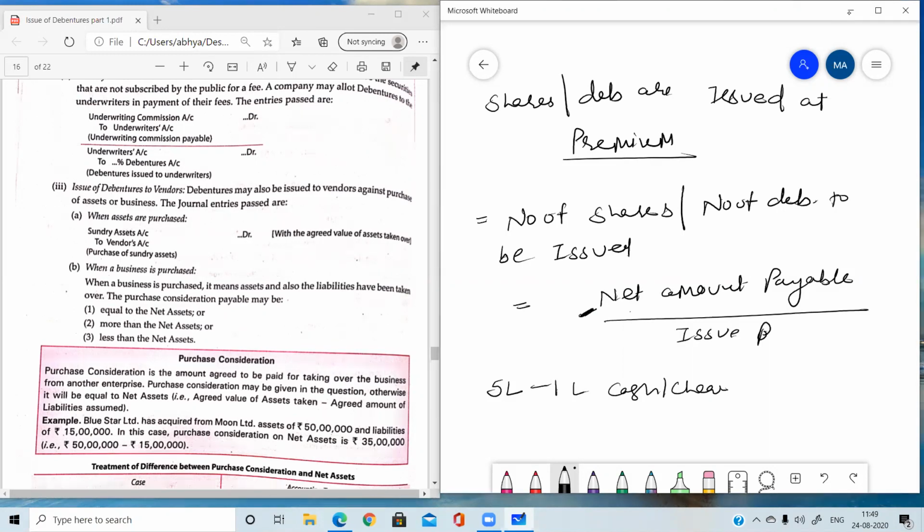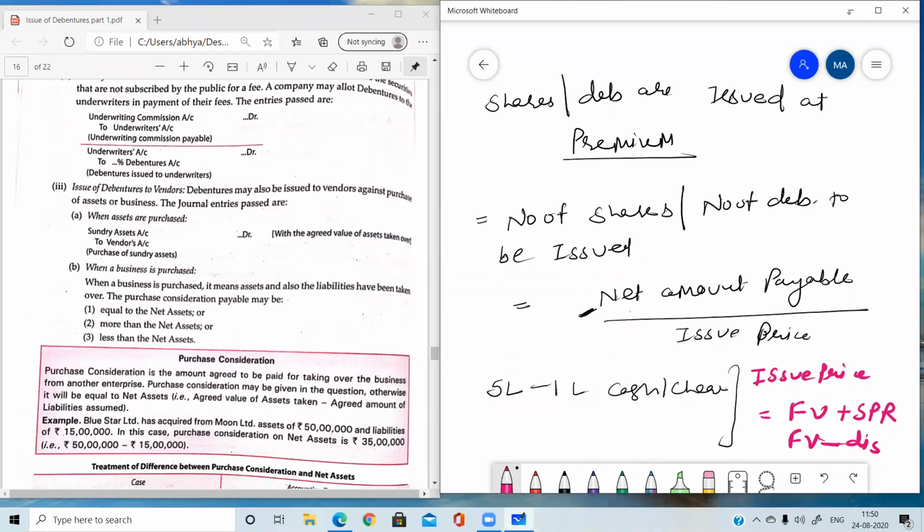Now what is the issue price? So note down. Issue price means face value. Face value of a share was rupees 10 and face value of a debenture is 100, plus SPR if SPR is there. And if we are doing a discount question, this is the new topic for today, then face value minus discount.